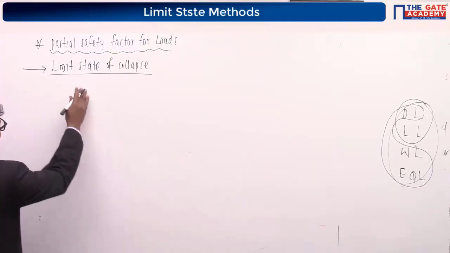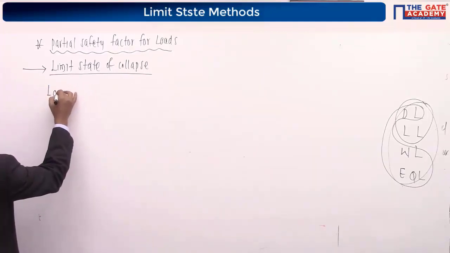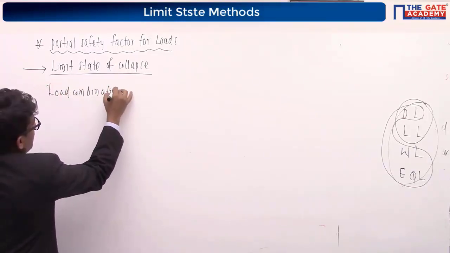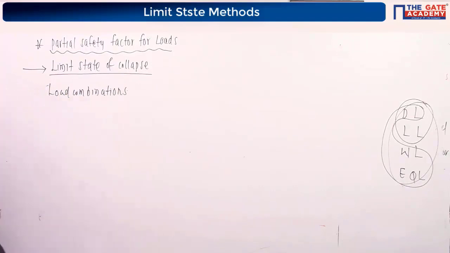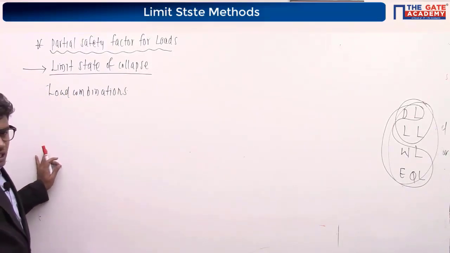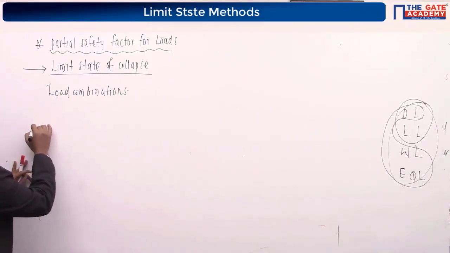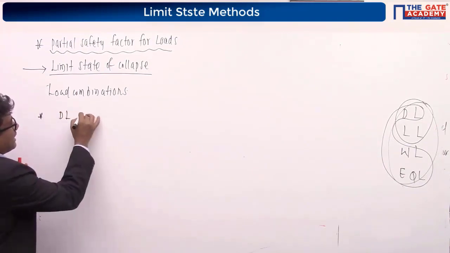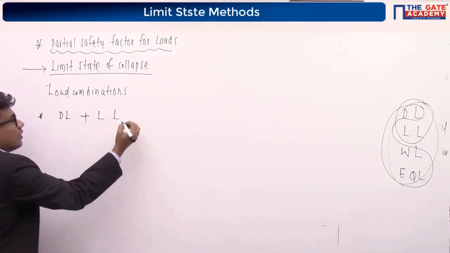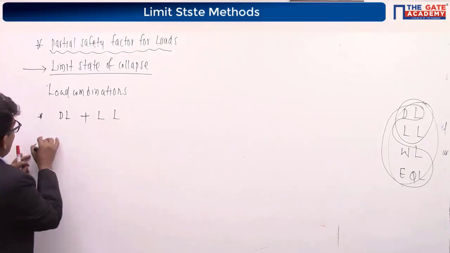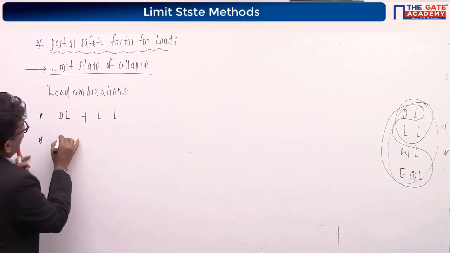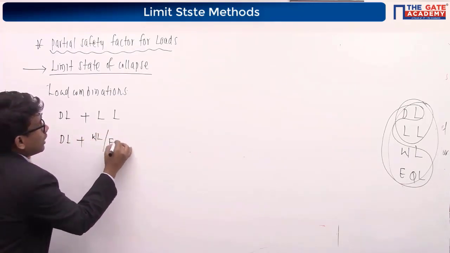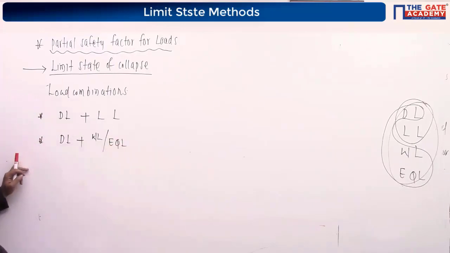In the first column, give the heading load combinations. Here we are going to consider various load combinations. First is the dead load plus live load combination. In the second row, dead load plus wind load or earthquake load combination.